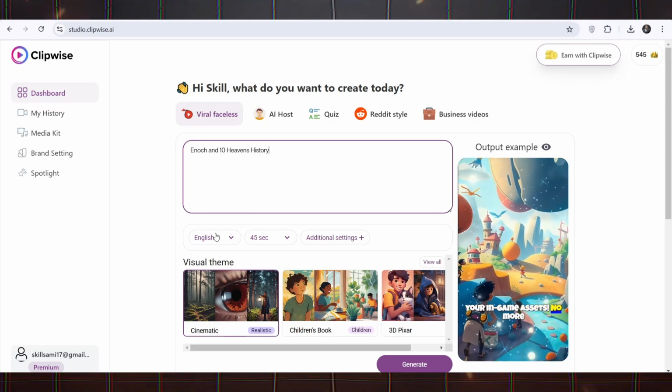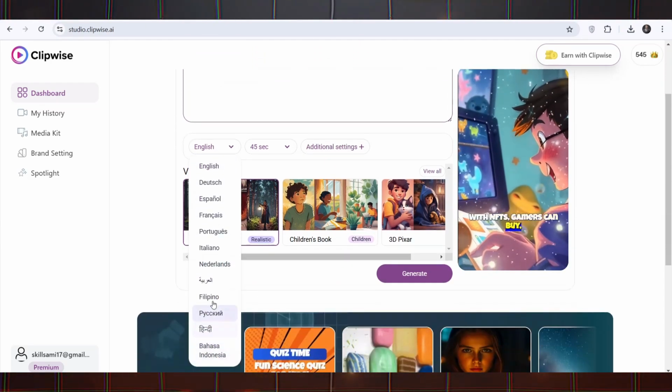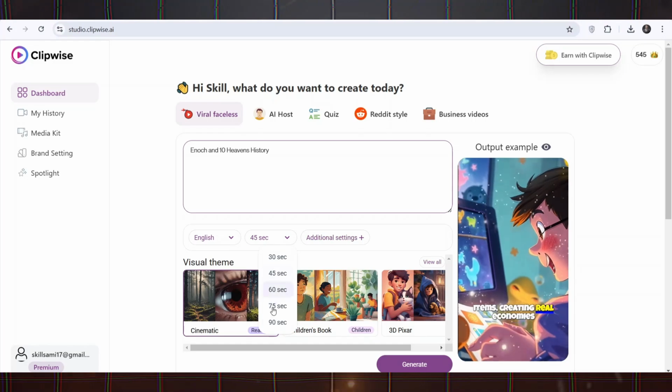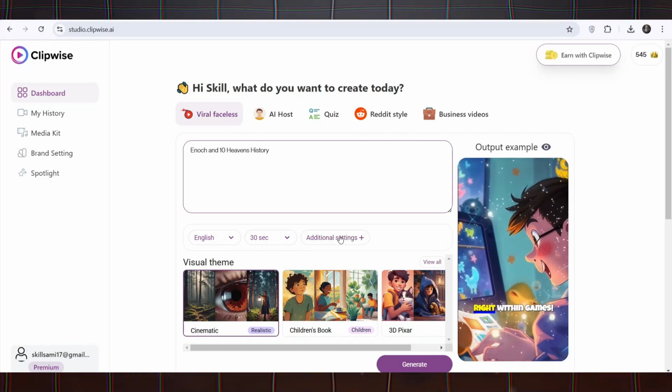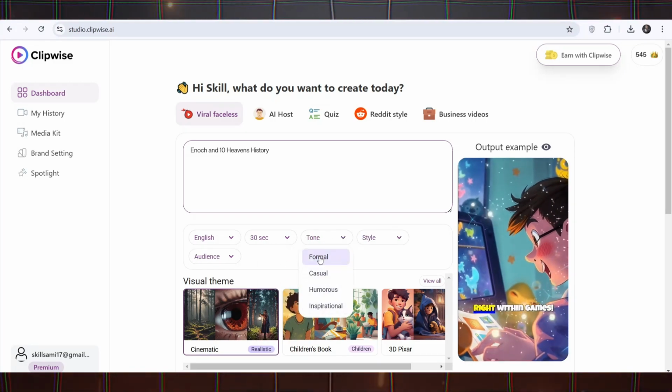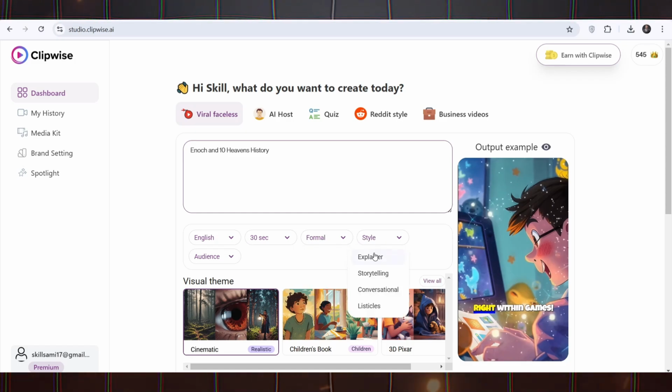Select the language of the video. You can choose different languages to appeal to an international audience. Set the duration of the video. Set it between 30 and 90 seconds. Choose a tone and style. Depending on the content of your video, you can choose an exciting, educational, formal, or entertaining tone.